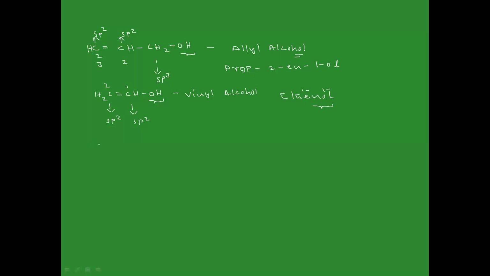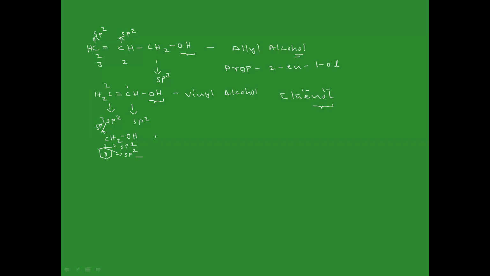Similarly, suppose if you see some examples, for example, if I have like this. Is this allyl or vinyl? This is allyl. Why? This is an sp3 carbon linked with an sp2 carbon, since all carbons in benzene are sp2 hybridized, and this sp2 carbon is further linked with an sp2 carbon.